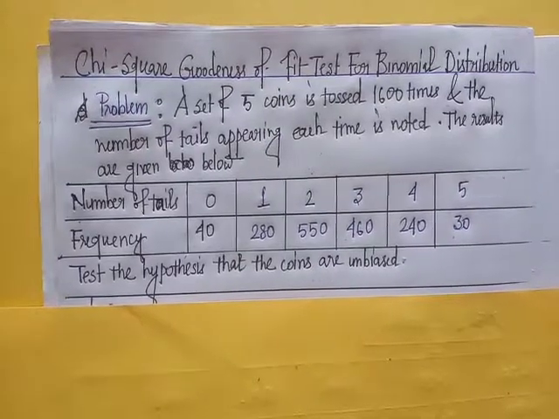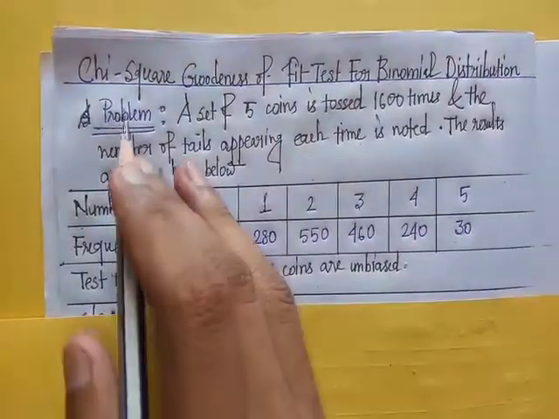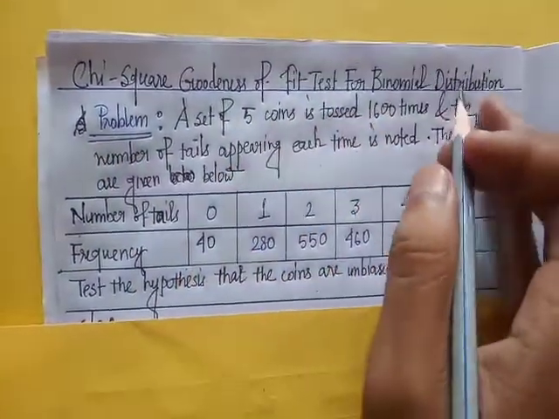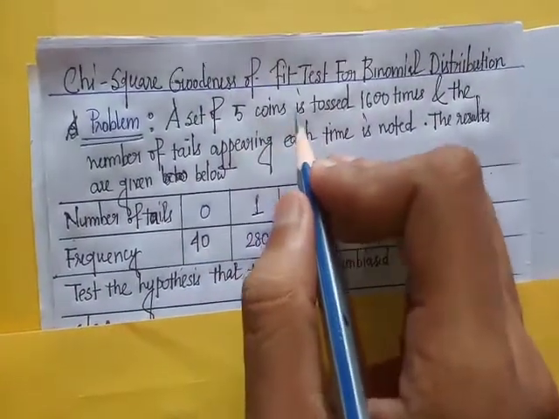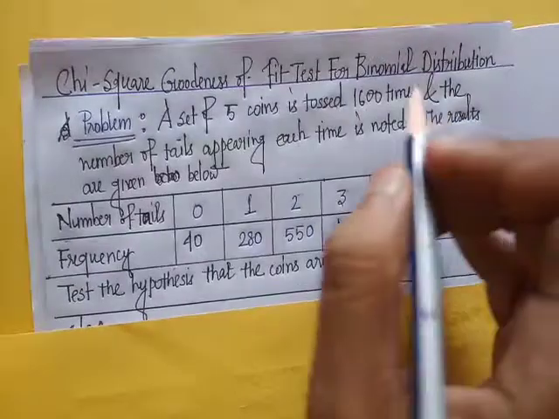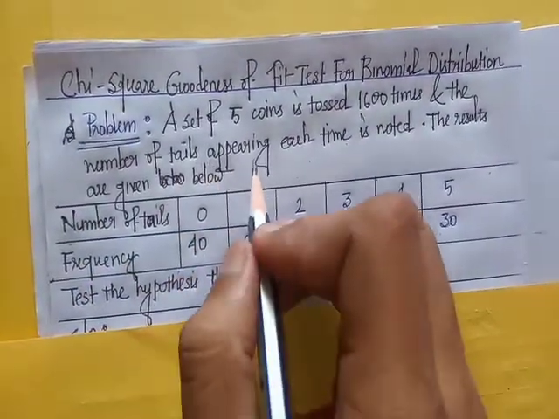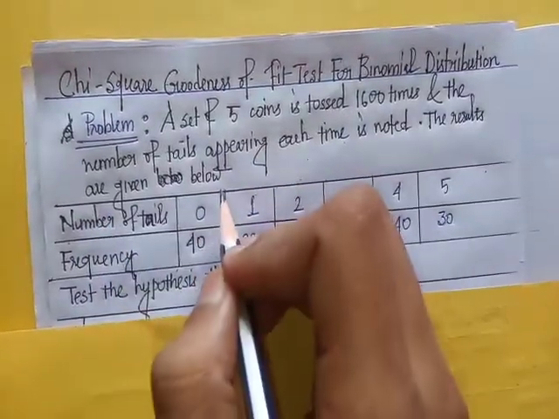Next, chi-square goodness of fit test for binomial distribution. Problem: a set of 5 coins is tossed 1600 times. The number of tails appearing each time is noted. The results are given below.